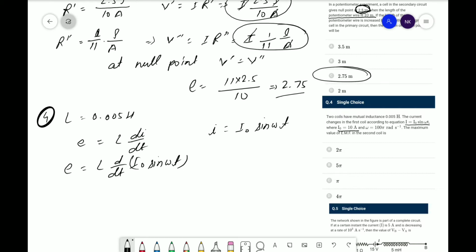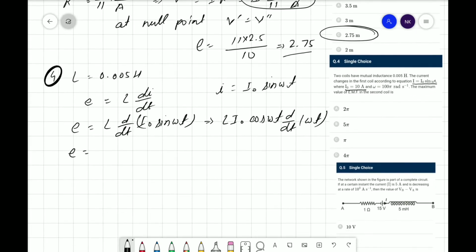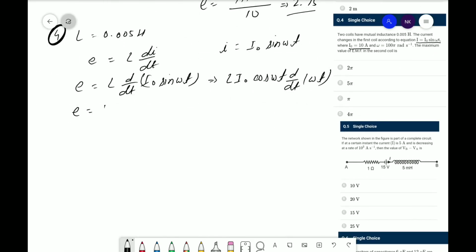Now here I naught is constant, therefore the differentiation of sin omega t will be equal to L I naught d by dt of sin omega t, which is cos omega t, and again differentiation of omega t, d by dt of omega t is omega, hence E is equal to L I naught omega cos omega t.